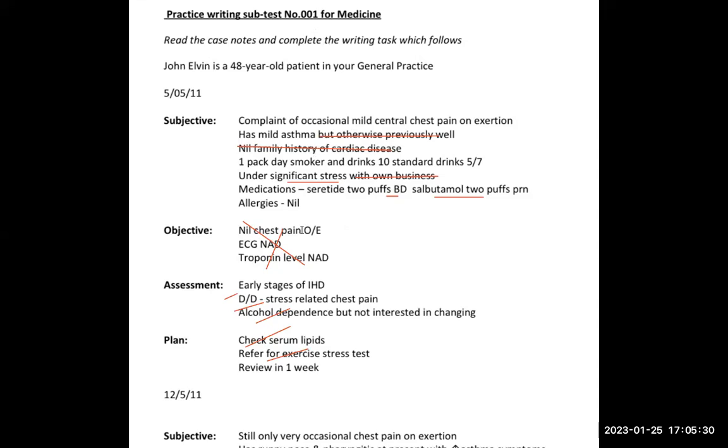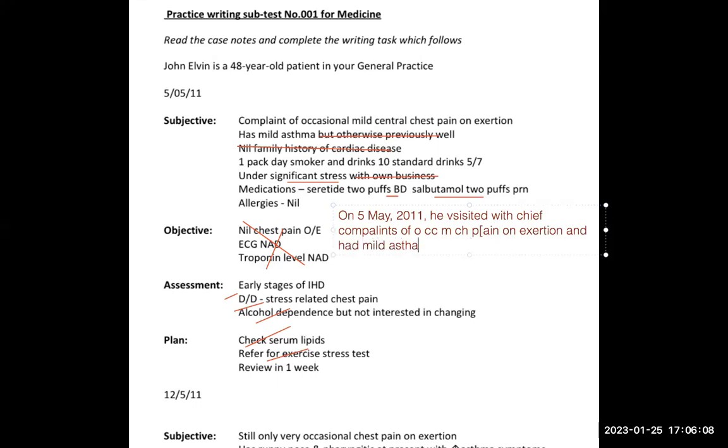So 5 May 2011. That is how you write. He visited with chief complaints of, take it easy, chief complaints of occasional mild chest pain on exertion and had mild asthma.